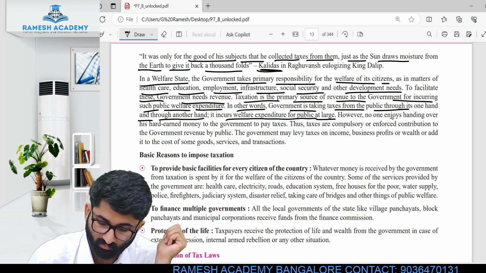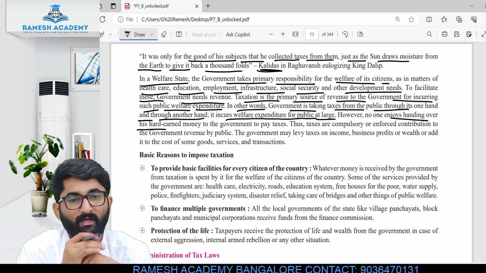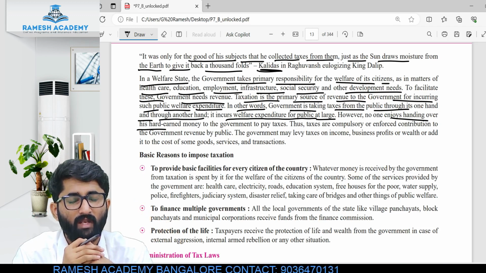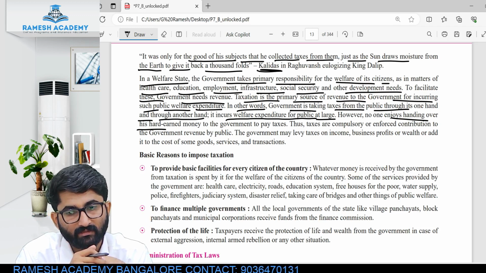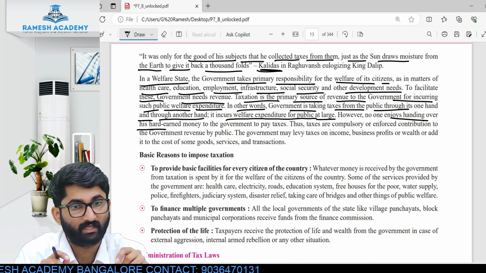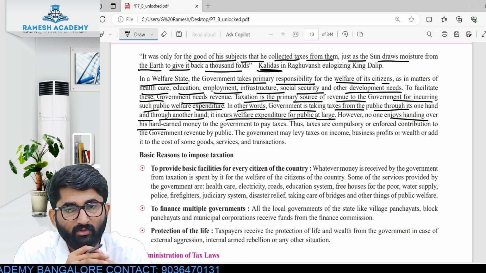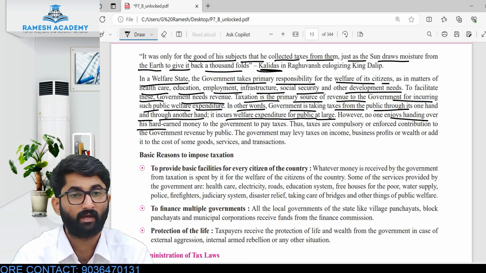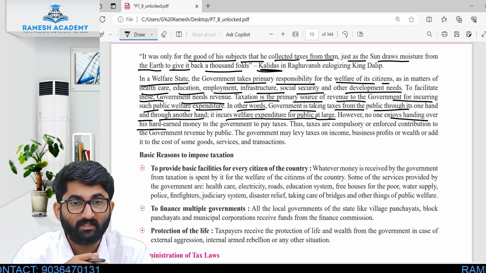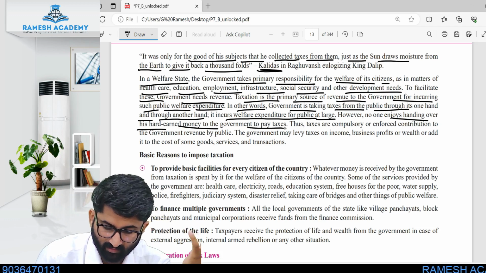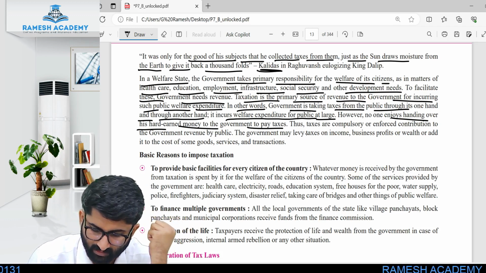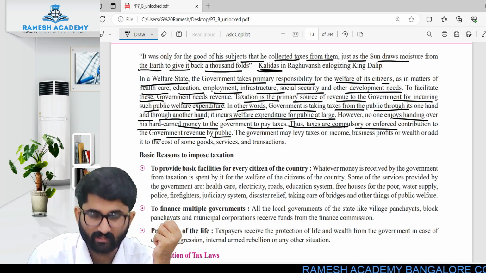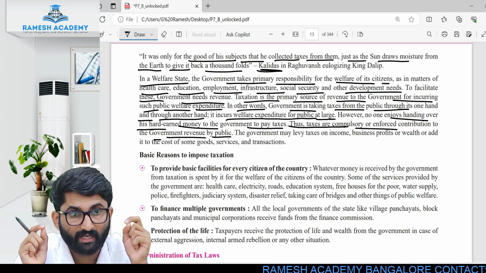However, no one enjoys handing over hard-earned money. If I ask you, simply you have to pay me 500 rupees every month, will you agree with this? Definitely you don't agree. Why don't you agree, sir? It is my hard-earned money. Why should I give it to you free of cost? So we don't enjoy handing our hard-earned money to the government to pay taxes. Thus taxes are a compulsory or enforced contribution by the public to government revenue. So we are enforced. It is compulsory.